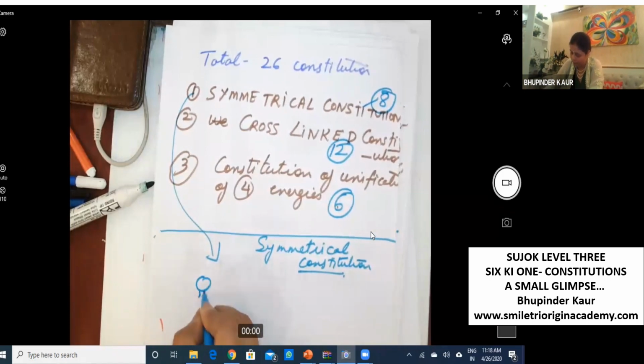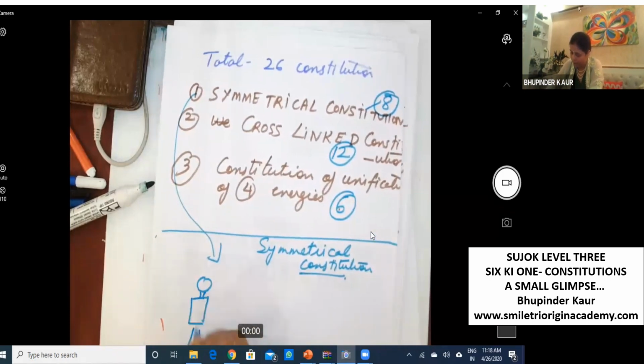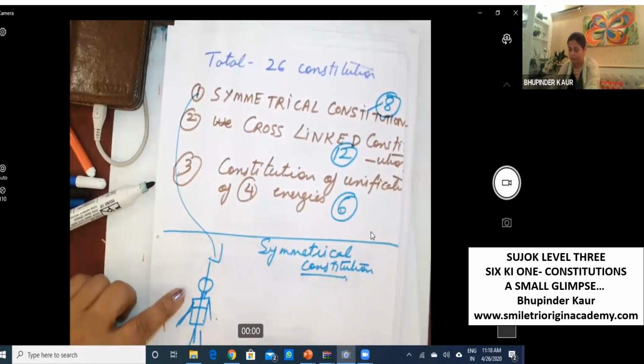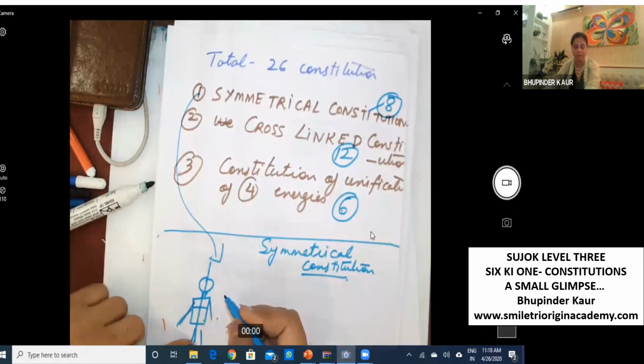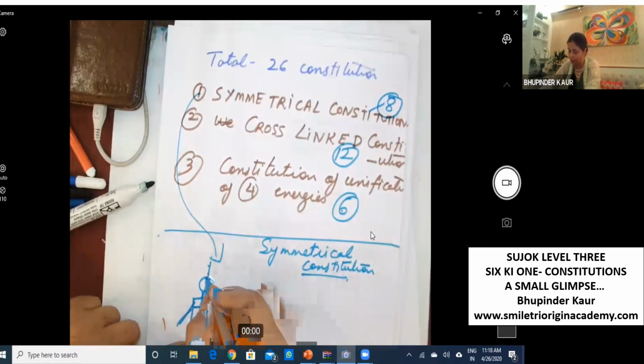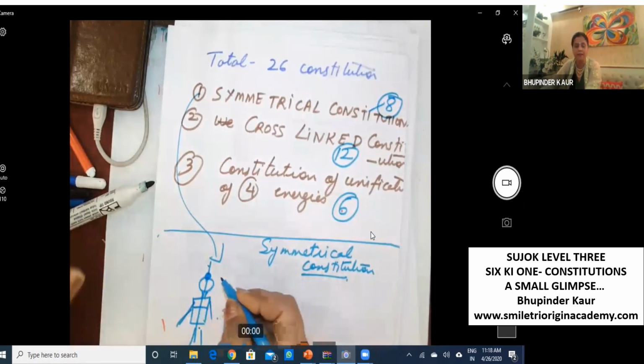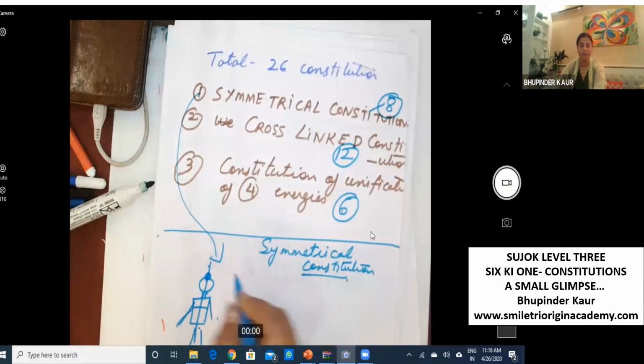See, this is the vertical axis holding top and bottom. On the top, these external chakras, even old people know this information.